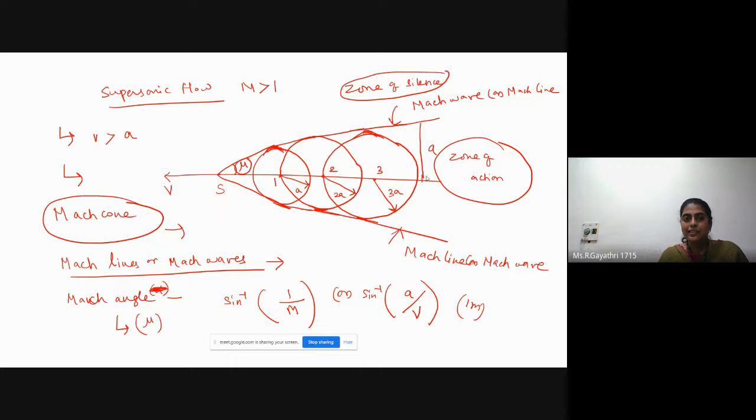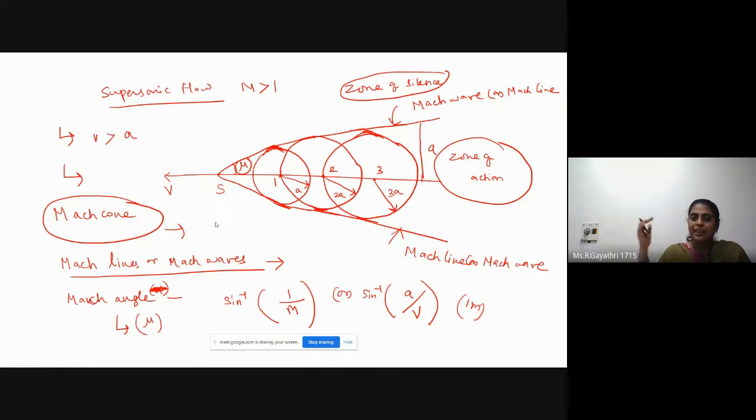Okay, today we discuss sound waves in incompressible flow, subsonic flow, sonic flow, and supersonic flow. In supersonic and sonic flow, we can't see any sound waves ahead of the source of disturbance.